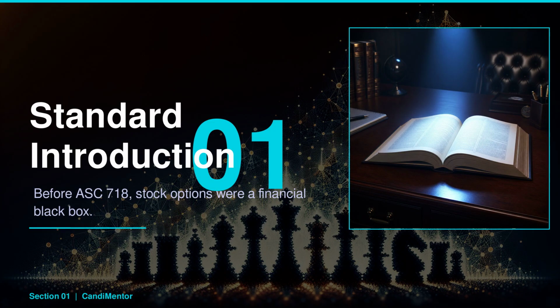know. Imagine a world where companies could grant stock options without ever showing their cost on financial statements. ASC 718 changed the game by bringing transparency and accuracy. Now, a $10 million stock option grant appears as an expense, impacting earnings like any other cost. You'll soon grasp why this shift matters for investors and businesses alike.